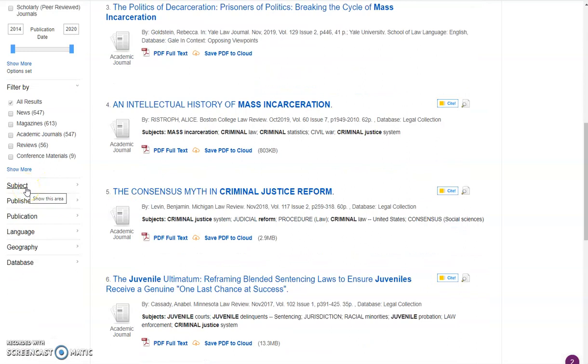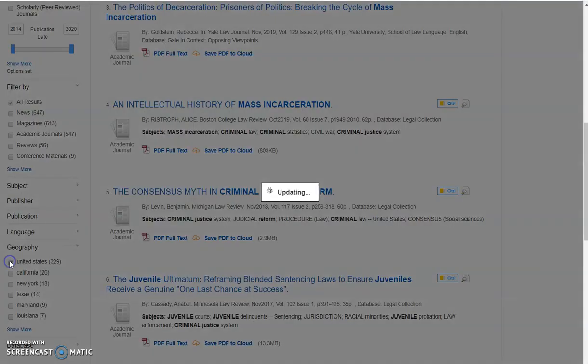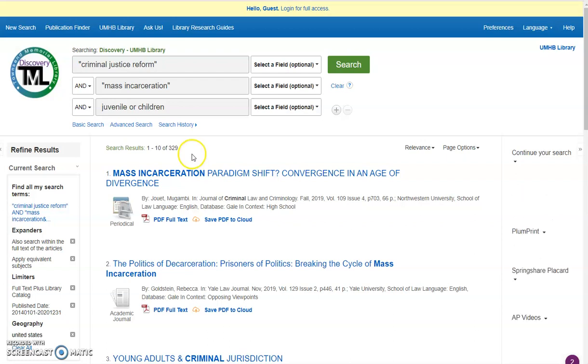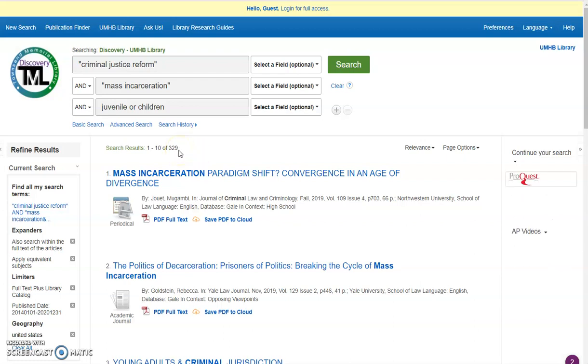It can give you a subject, language if you're getting a lot of results from another language. I think geography might be helpful to me in this particular case. So I'm going to go to United States. Now I'm down to 329. So that's a workable number. I might start looking at results here.